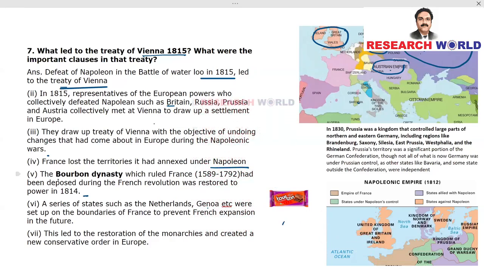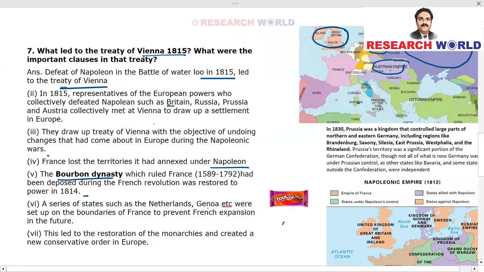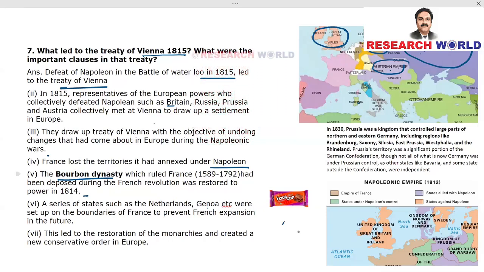The Bourbon dynasty. When you hear the word Bourbon, we always think of this biscuit. Actually, it's the name of a dynasty which ruled France. So you can very well remember the name Bourbon with this biscuit and connect it to the French rulers. The Bourbon dynasty which ruled France had been deposed during the French Revolution, and was now restored to power in 1814 after Napoleon was defeated.